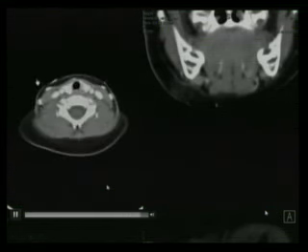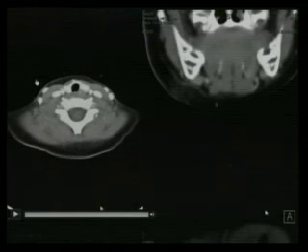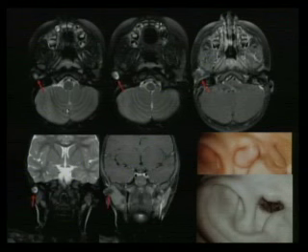So that's a type 2 Work classification type 1 branchial cyst. I don't want to confuse you, but that's what it is. So this is another example here. This is a type 1, Work type 1 branchial cleft cyst.